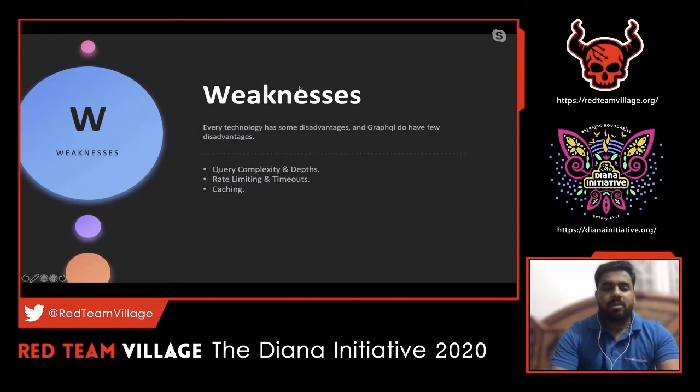Moving on, as we already discussed, there are a lot of advantages to using GraphQL, but there are certain disadvantages or weaknesses with respect to GraphQL. I'll call them weaknesses, not exactly major disadvantages, because these can be mitigated with certain configurations in the backend. So the main things would be query complexity and depth. How complex a query can be has to be controlled, or else there might be some consequences in the backend, and also how much depth a particular query can go into, because we have seen that in the REST API